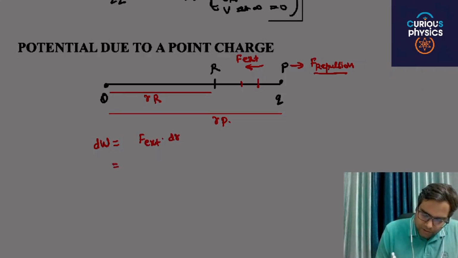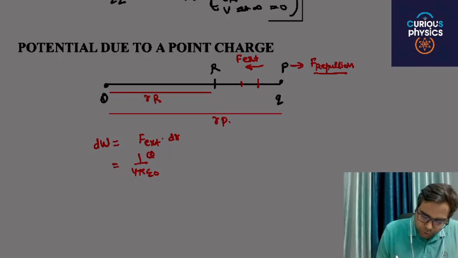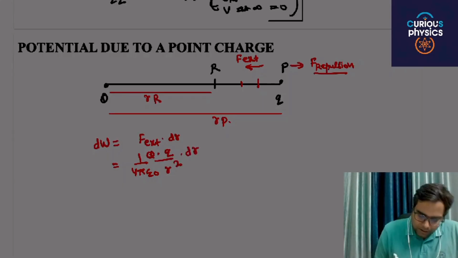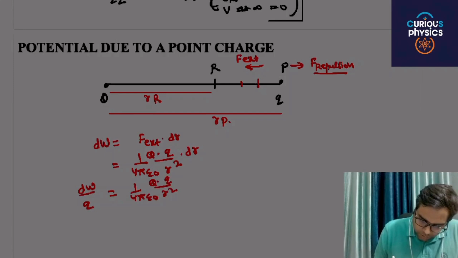F external will be equal to the force of repulsion, 1 by 4 pi epsilon naught, charges Q q by r square, into dr. Then dW by q is equal to 1 by 4 pi epsilon naught Q q, sorry, now we can remove this q, dr by r square.